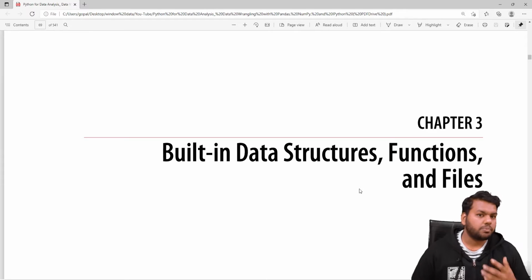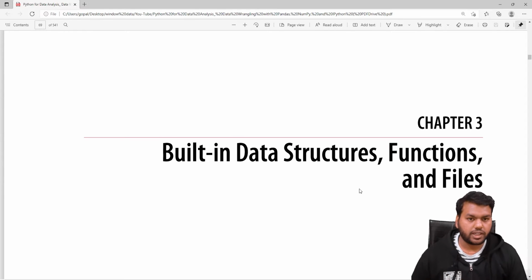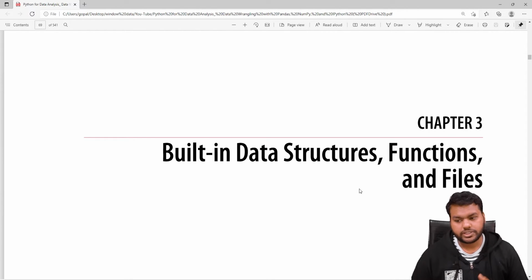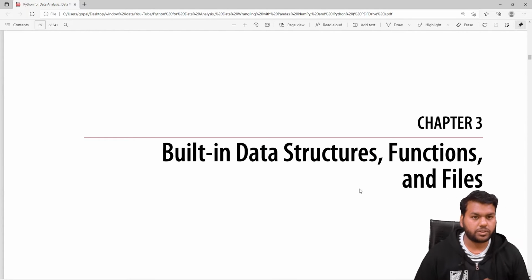So why is it important to know about data structures? Because when we do different kinds of data analysis, we have to put the data in a structured format. We should know which data structure works well there to reduce the time complexity or the space complexity. So in today's video we are going to discuss data structures.